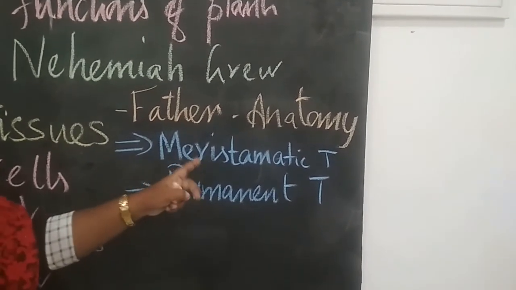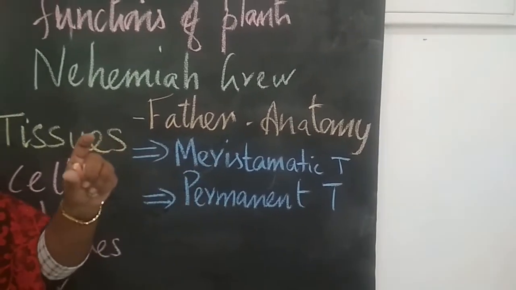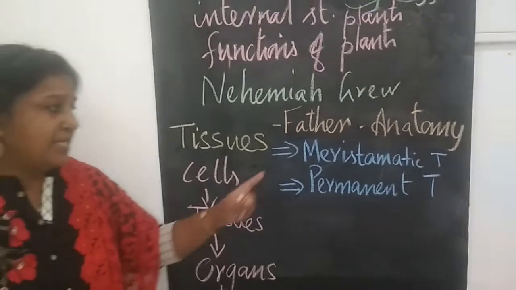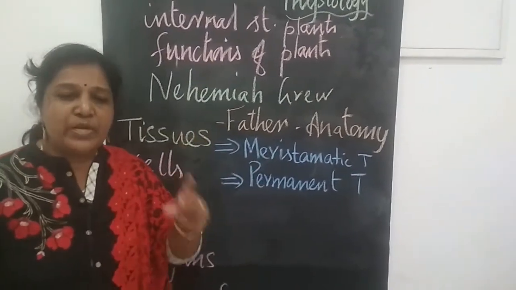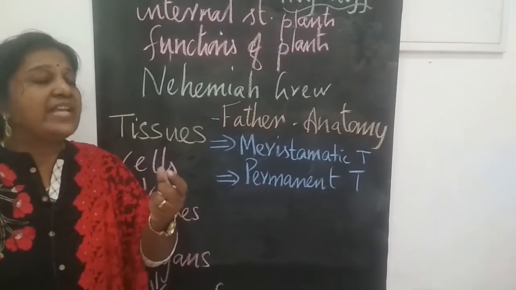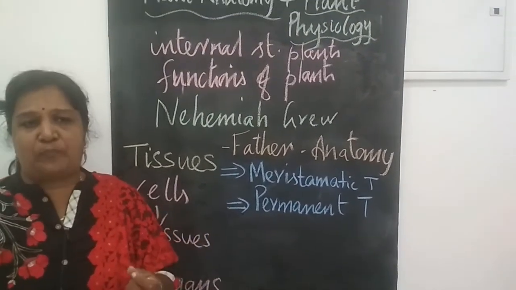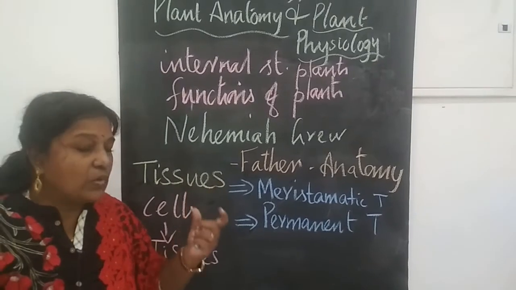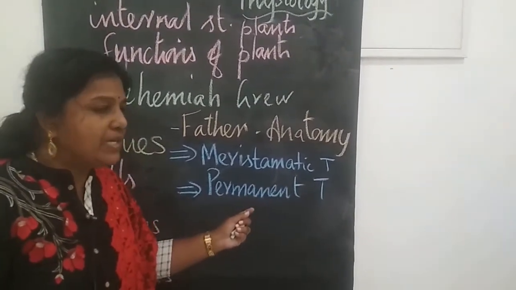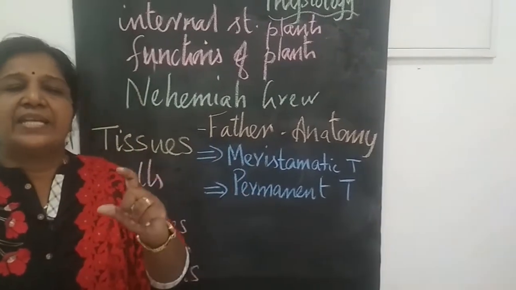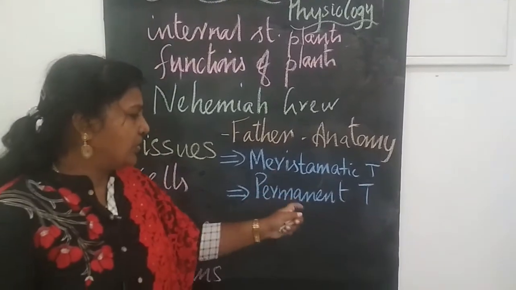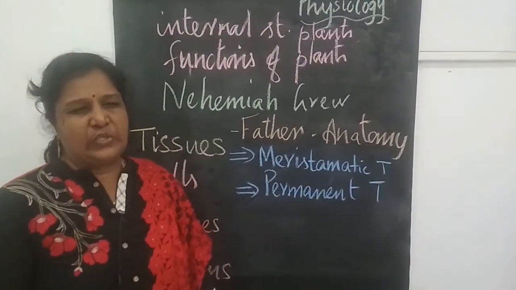Meristematic means they are immature cells which are capable of division. For example, we can see that in the growing tips of plants. Permanent tissue means at one stage it stops its growth. That comes under permanent tissue.